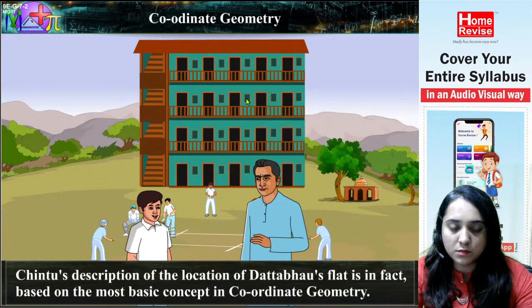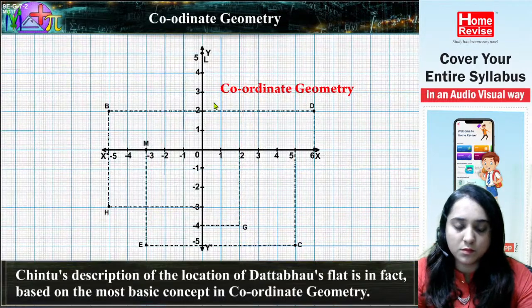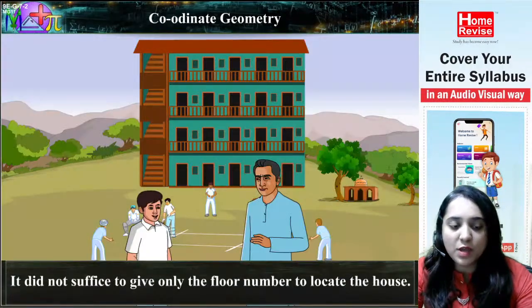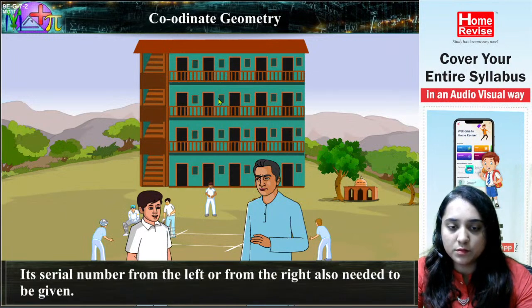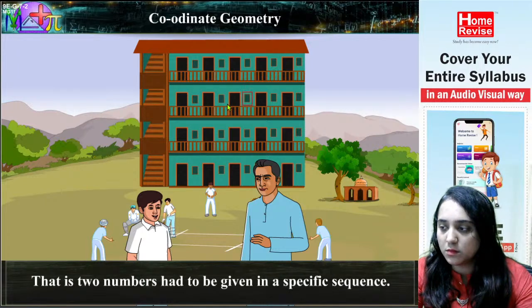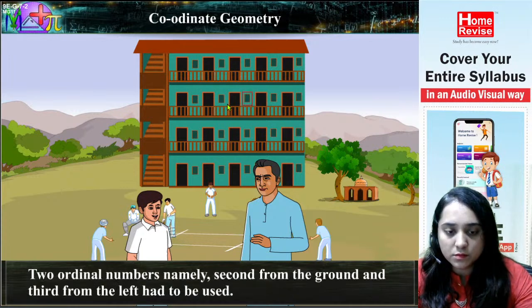Chintu's description of the location of Datta Bhau's flat is in fact based on the most basic concept in coordinate geometry. See, this is how. We did not have to pay attention to only give the floor number to locate the house. Its serial number from the left or from the right also needed to be given. That is, 2 numbers had to be given in a specific sequence. 2 ordinal numbers, namely second from the ground and third from the left, had to be used.